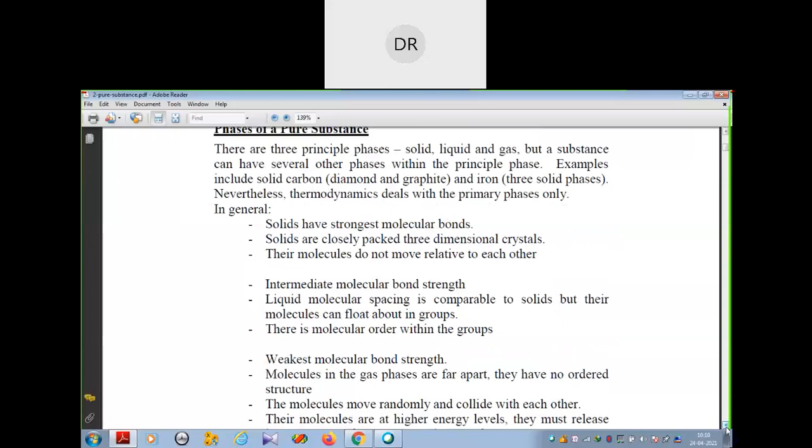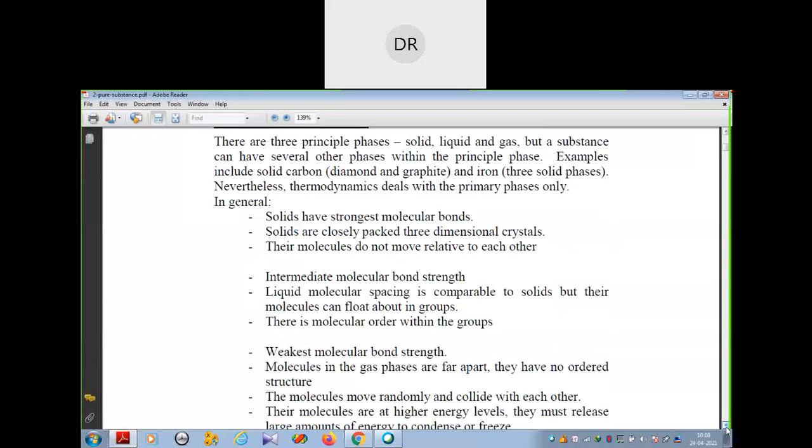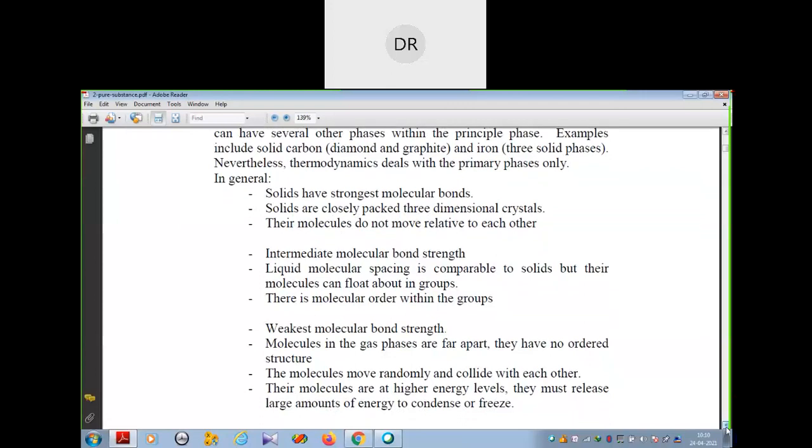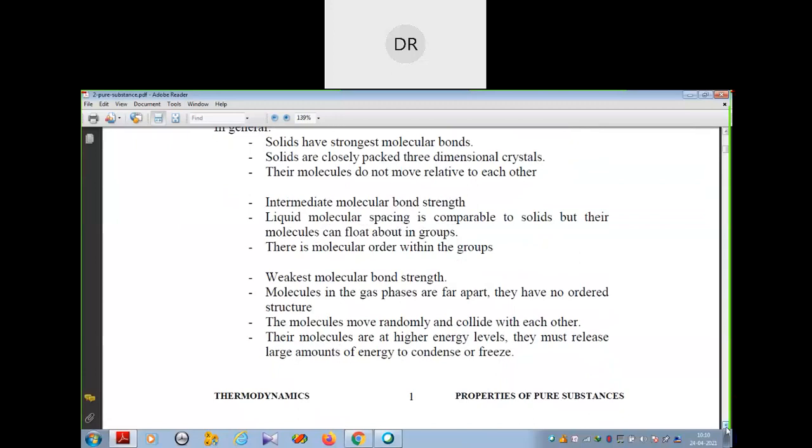If you studied the kinetic theory of gases in your higher secondary classes, the properties of gases are written very nicely. The molecules are at high energy levels, so to condense or freeze, they must release their energy. So these are some fundamental properties of solid, liquid, and gases.